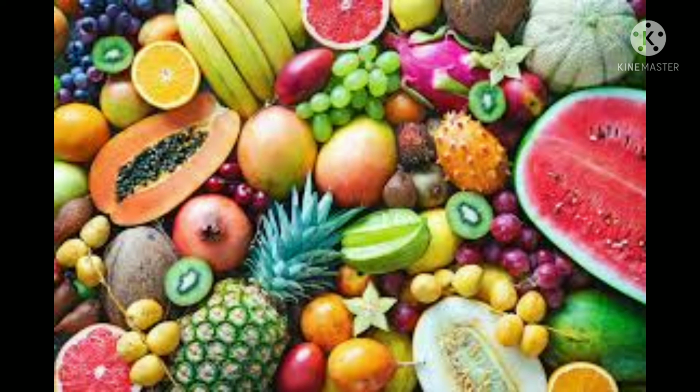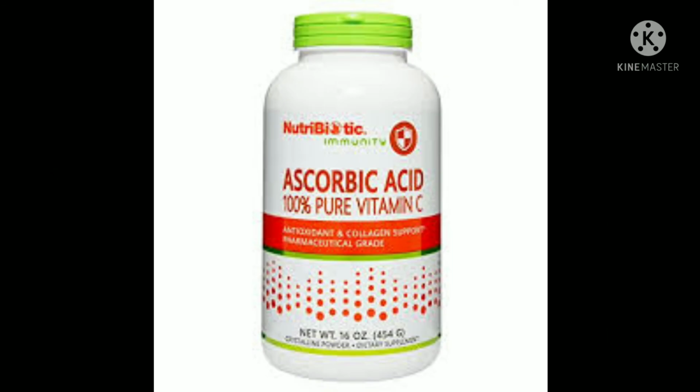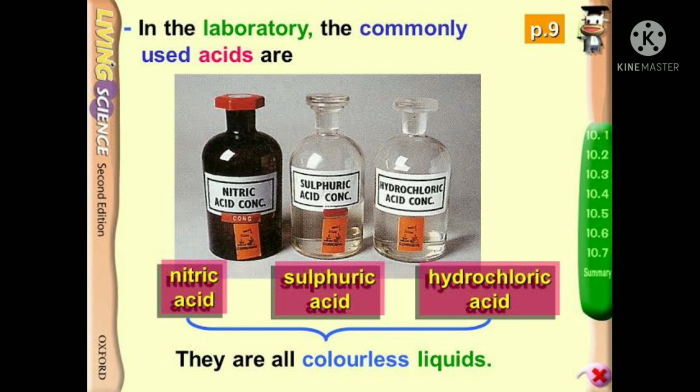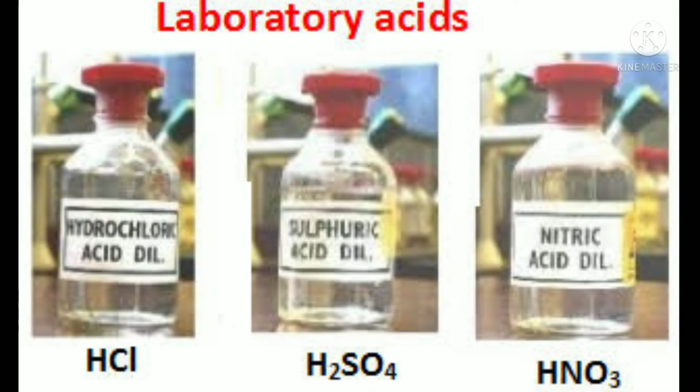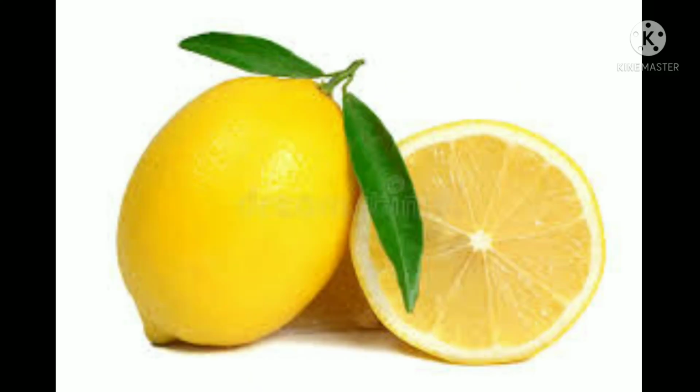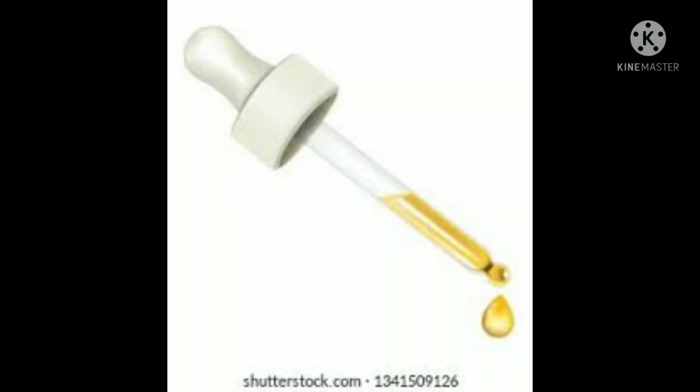Test for vitamin C. Vitamin C is an organic acid called ascorbic acid. You will learn about different acids in the next lesson. By doing a simple test, we can confirm the presence of vitamin C in the food. Okay, we see the activity. Now let us do the simple test for vitamin C confirmation. Aim: to confirm the presence of vitamin C in lemon. What you need: lemon, iodine solution, piece of white paper, knife, dropper.